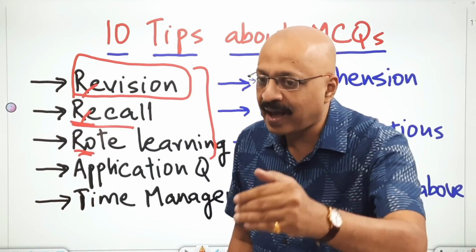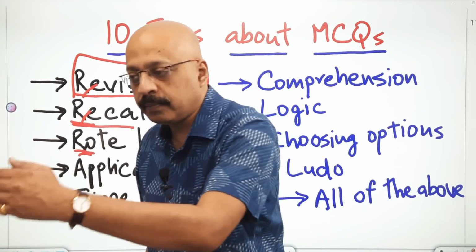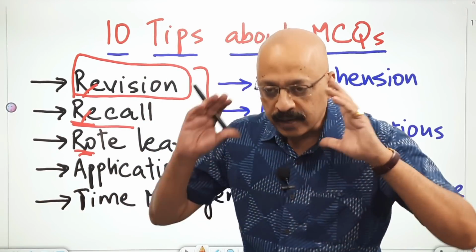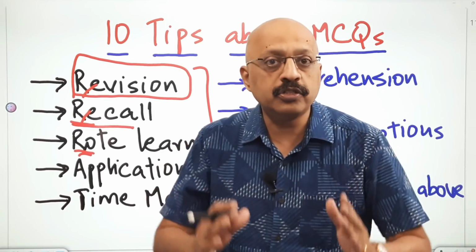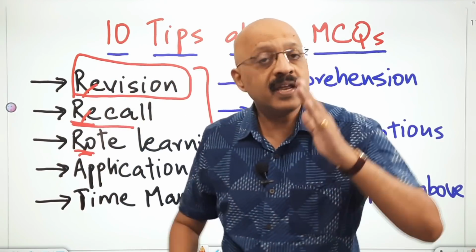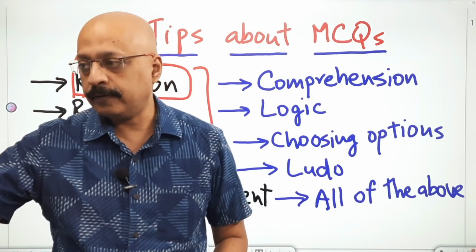Okay, for this reason, I am eliminating option number B. For this reason, I am eliminating option number C. So it has to be between A and D. Now let me think which of them is more correct. So apply logic to every question in every subject that you attempt. Okay, this was rule number 7.